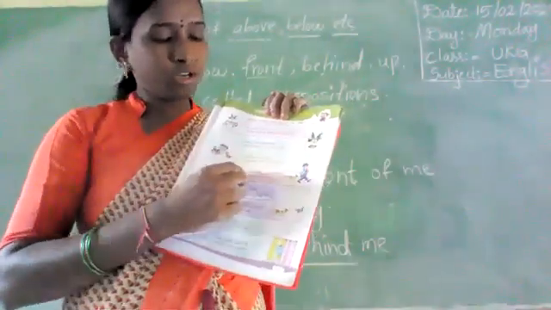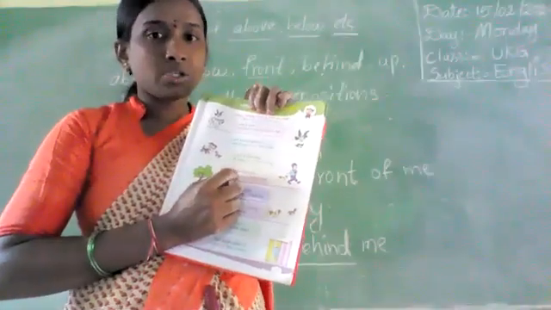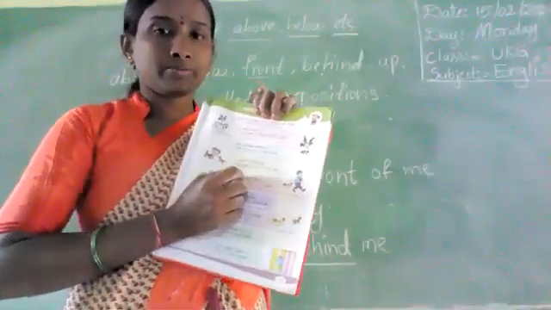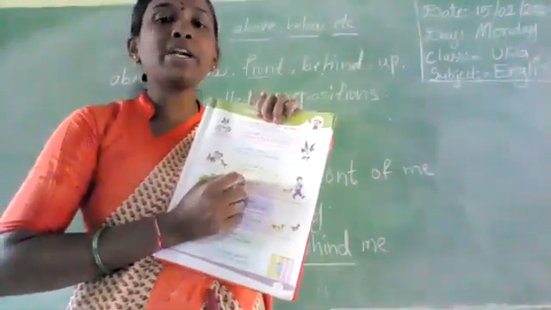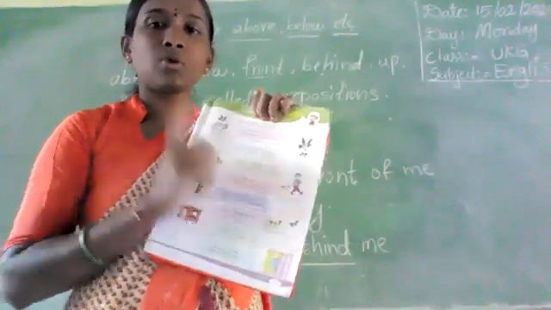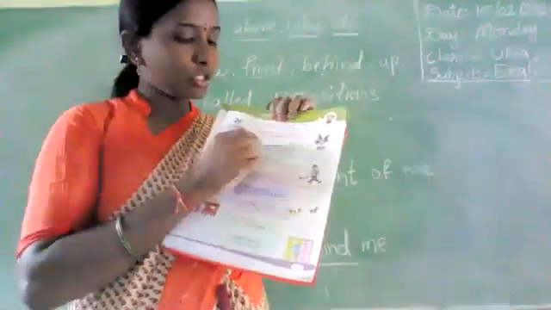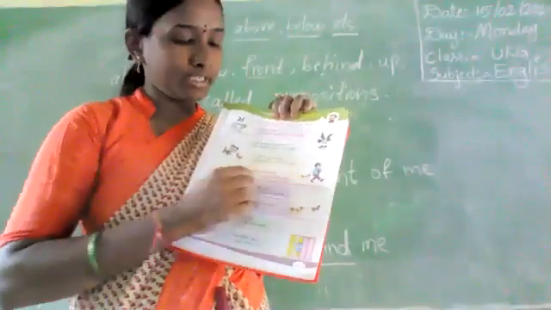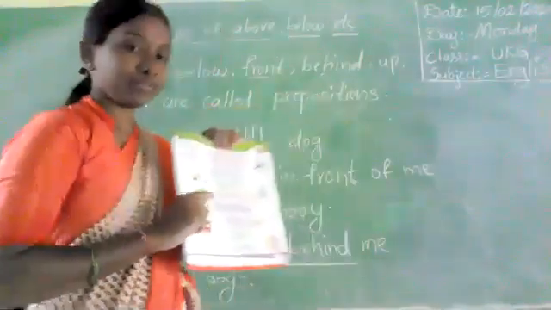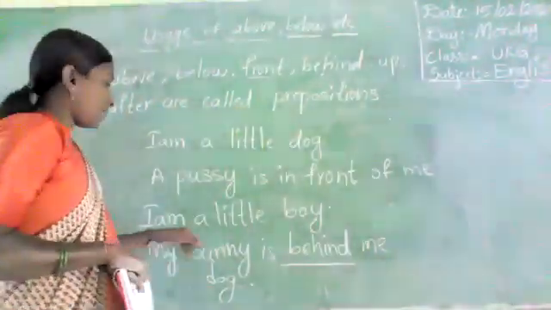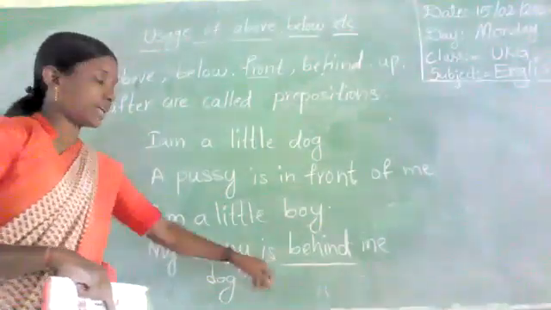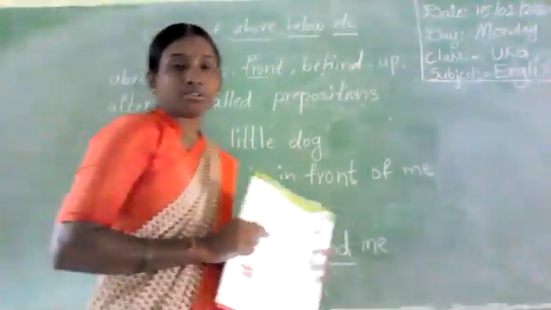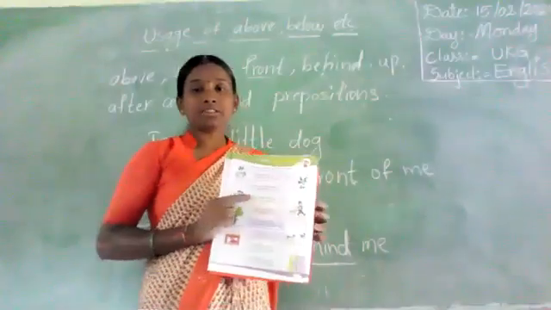These four sentences, you write them as sentences, only one time. Only four sentences. Behind. I am a little boy. My bunny is behind me. Okay, children? Thank you.